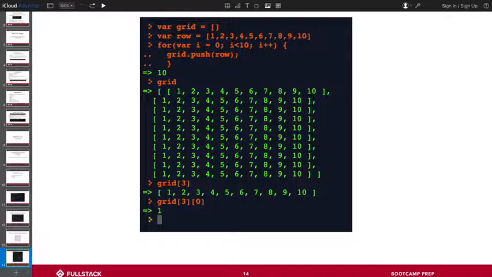So if I say give me the value at x equals 5 and y equals 2, that just says go to the second row, which is going to be the next one, and then I forgot the number I said, but I think it was 5. So now give me the fourth element in that. So grid[2][4] is going to give us that number, right? And so we can very quickly leverage that to start accessing data a lot faster.